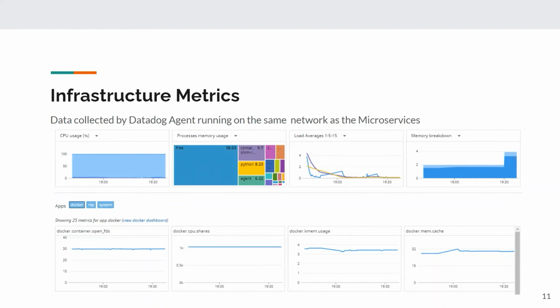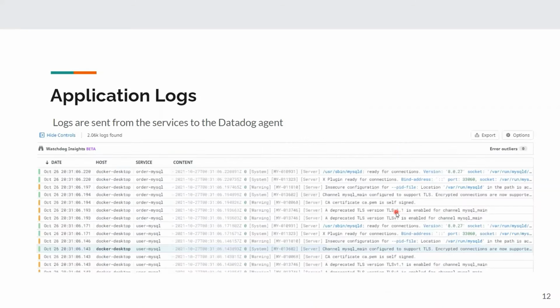Infrastructure metrics are collected by the Datadog agent running on the same network as the microservices. In this screenshot, you can see some of the metrics collected on the dashboard. Logs are sent from the services to Datadog. It shows whether there were any errors in the services.